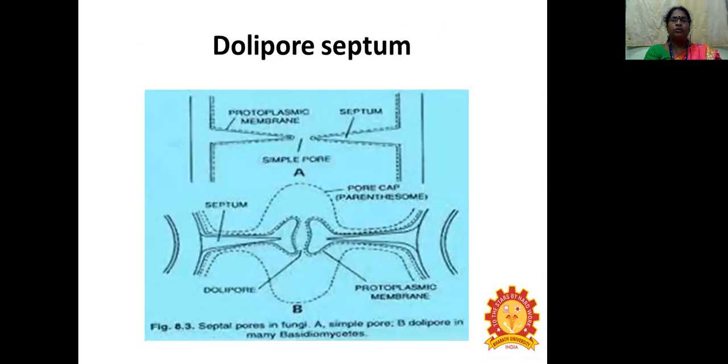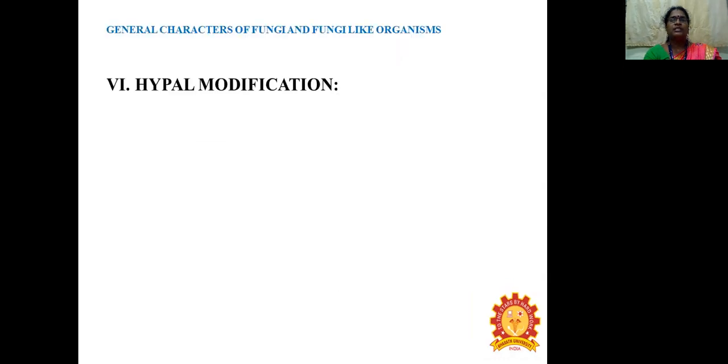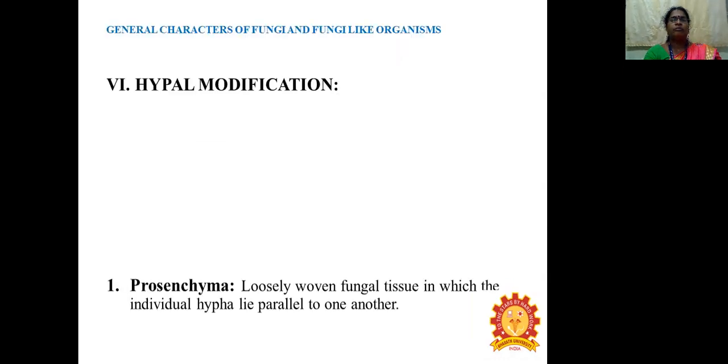So this is the structure of the dolipore septum. In picture A, you can see two septa, and in between them you have a simple pore. And in the second picture, you can see at the tip of the septum a bulge-like structure. That type of pore is called a dolipore. This dolipore septum can be seen in many of the Basidiomycetes. The next general character is hyphal modification.